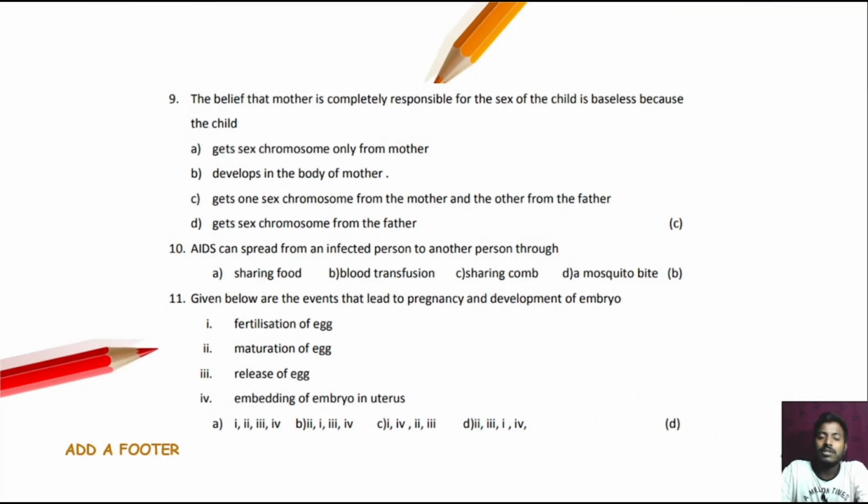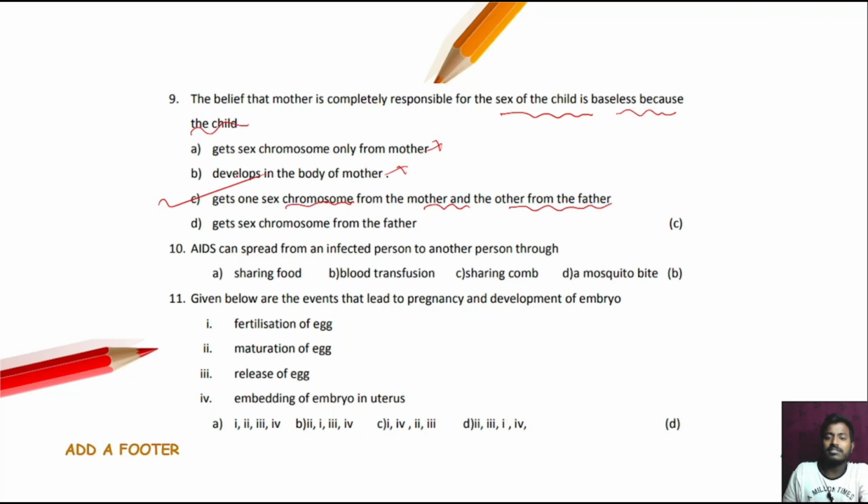Next question. The belief that the mother is completely responsible for the sex of the child is baseless because the child gets sex hormone only from the mother. No. Develops in the body of the mother. No. They get one sex chromosome from the mother and the other from the father.